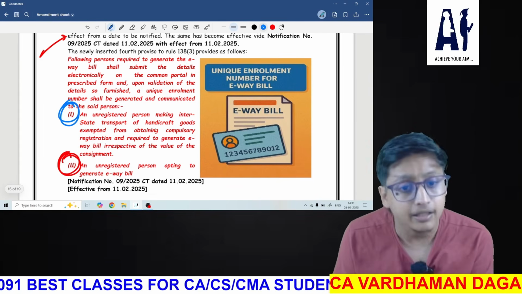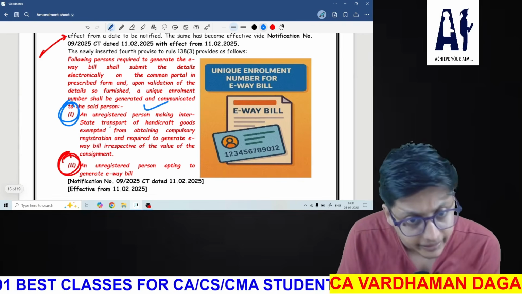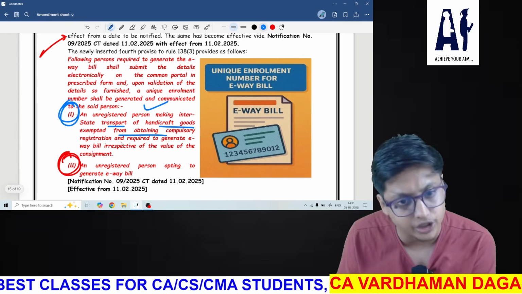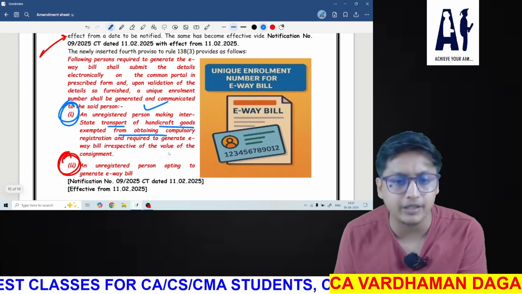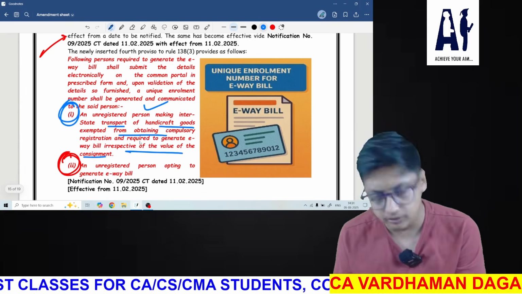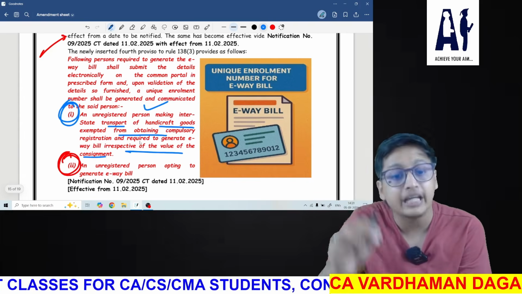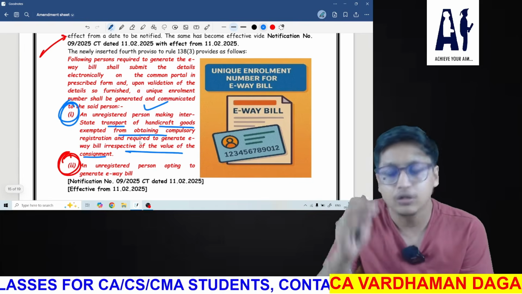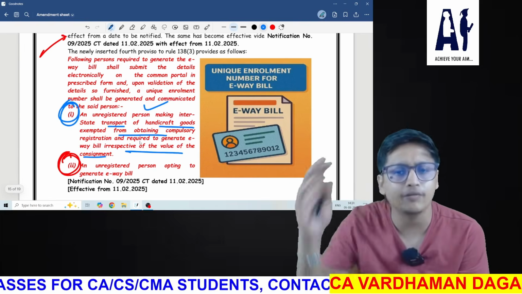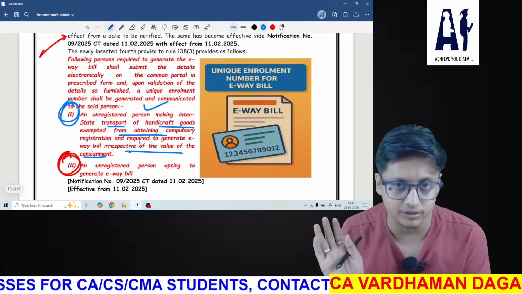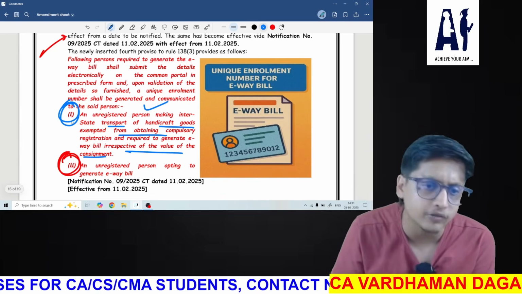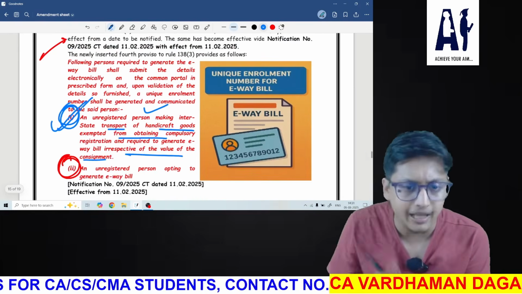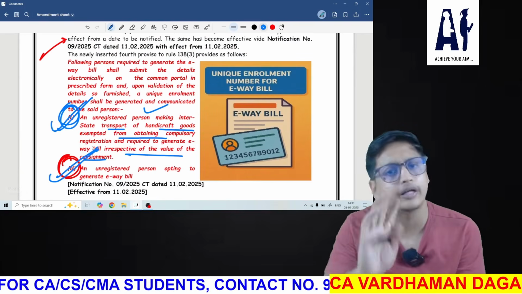Now they are saying that an unregistered person making interstate supply or transport of handicraft goods, exempted from obtaining registration, is required to generate e-way bill irrespective of the value of consignment. Now any person making interstate transport of handicraft goods also needs to generate e-way bill even if the value of consignment is less than 50,000. Okay, this is one of the points which has been added in the e-way bill. And the other point is an old one which I have already studied.